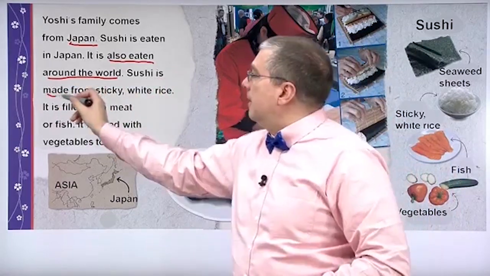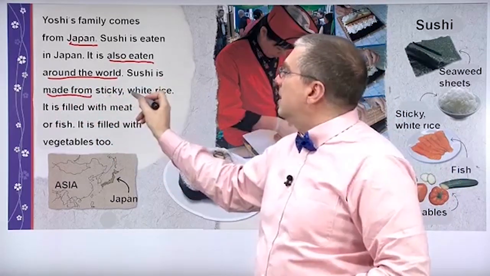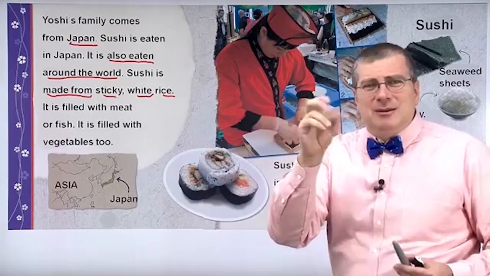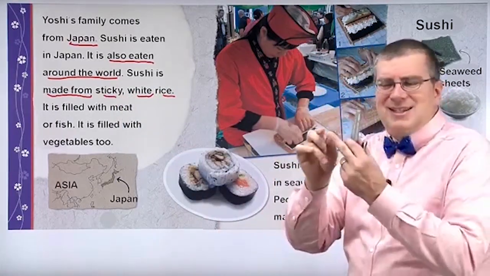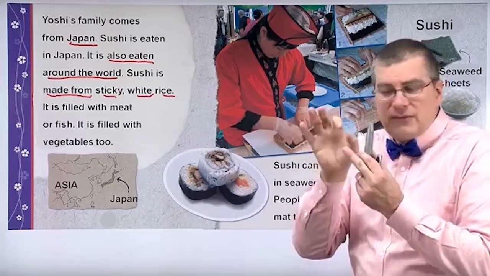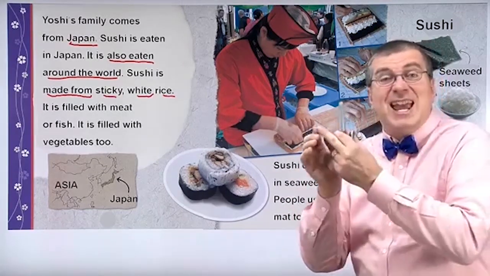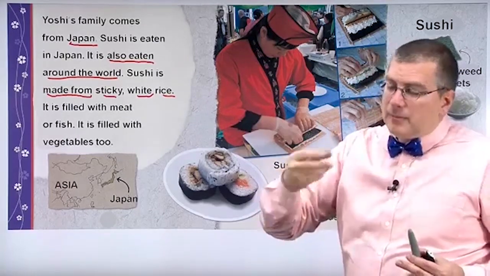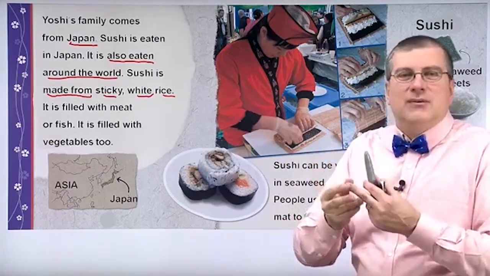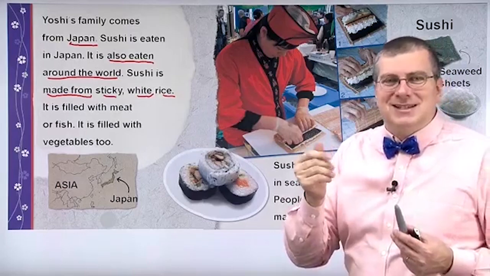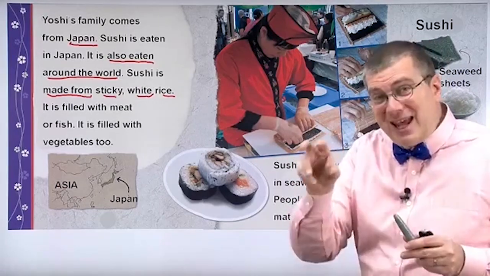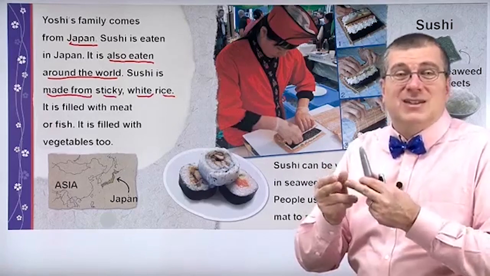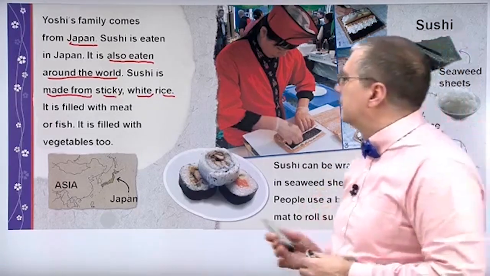Sushi is made from sticky white rice. Sticky means that if you touch it, it sticks to your fingers. It doesn't fall off your fingers. It stays on your finger. White rice, if you pick it up and you eat it, it sticks on your fingers, right? It's sticky. Candy, if you eat candy, the candy is sticky. It stays on your fingers. Some candies.